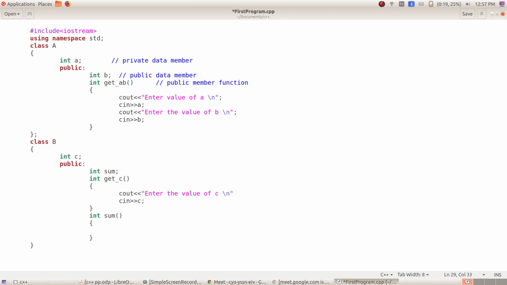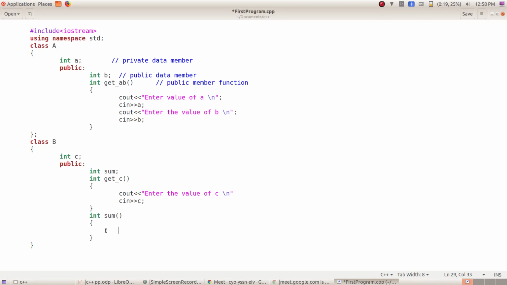In the sum, I'm going to add all the three numbers, that is A, B and C. I will get the value of A from class A, and I will get the value of B from class A itself, and I will get the value of C from class B. And class A is inherited to B, so we have to write inheritance code over there. If you write class A, class B separately, there is no link, right? After writing this functionality, I will go to that.